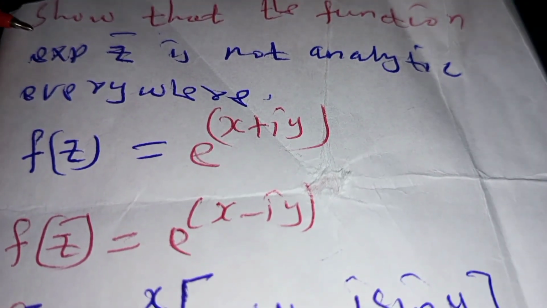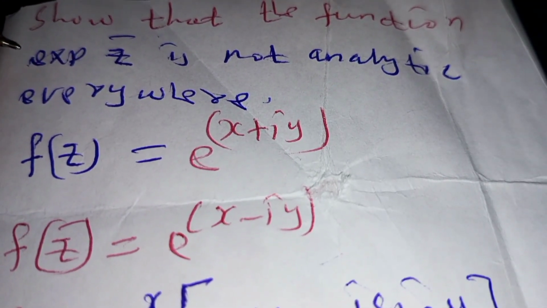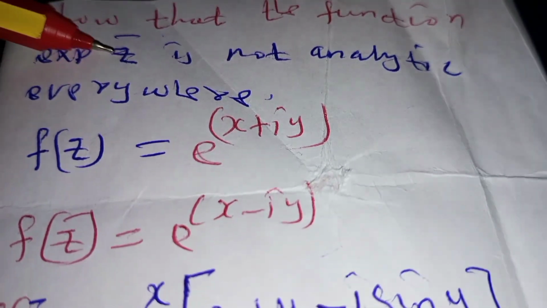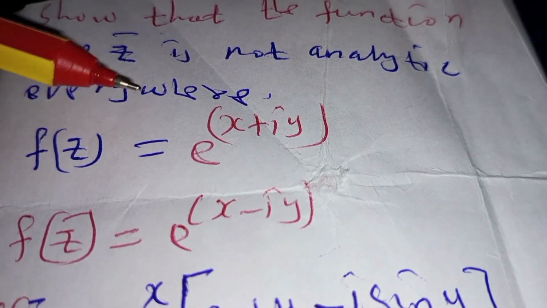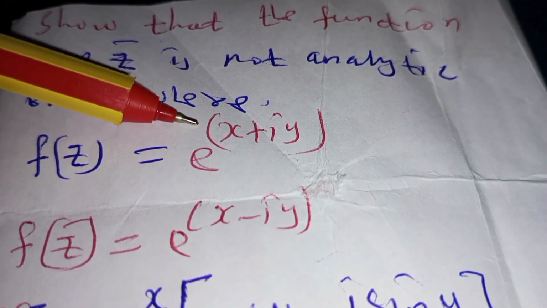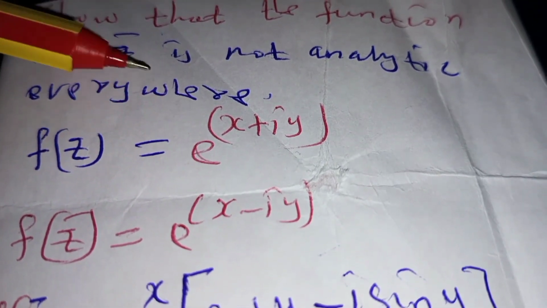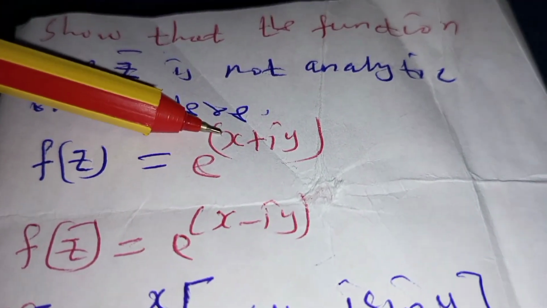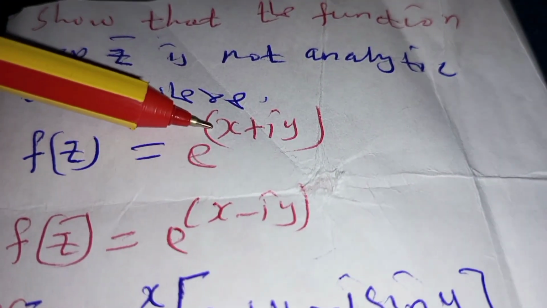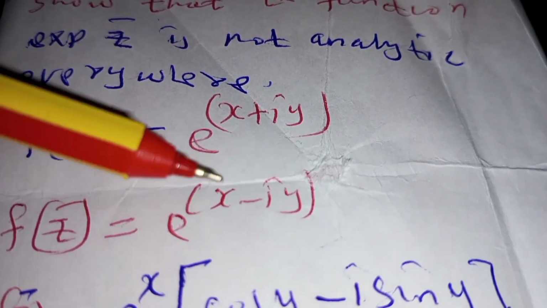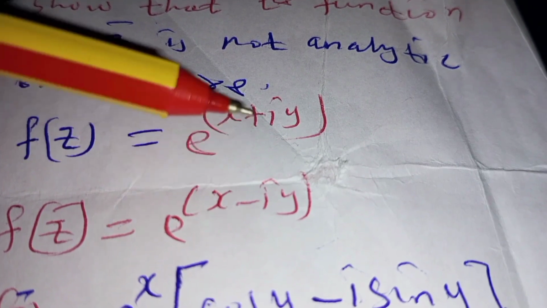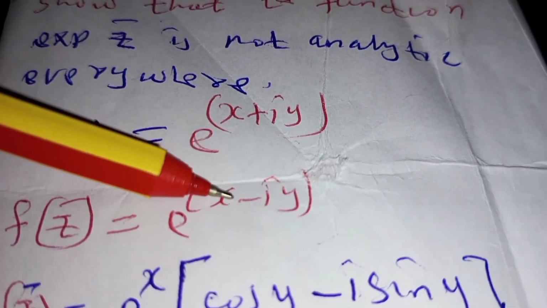In this question, you are going to show that the complex exponential function is not analytic everywhere. f(z) is defined as exponential of the conjugate of z. Instead of z, we express z in terms of x and y, which is x plus iy, where x is the real part and y is the imaginary part. The conjugate of z, you change the sign here. If it was positive, it becomes negative, and if it was negative, it becomes positive.